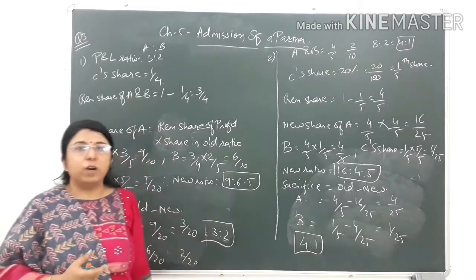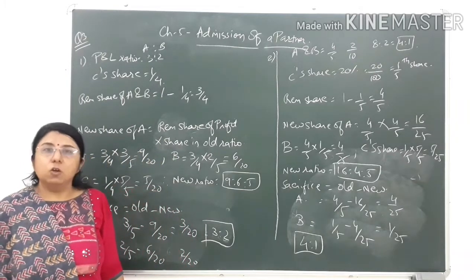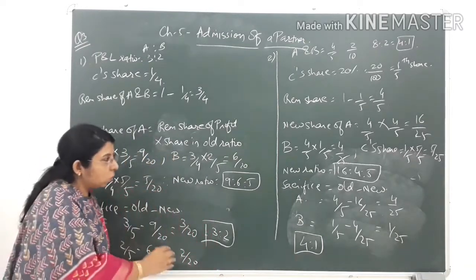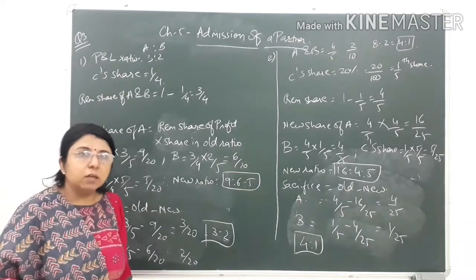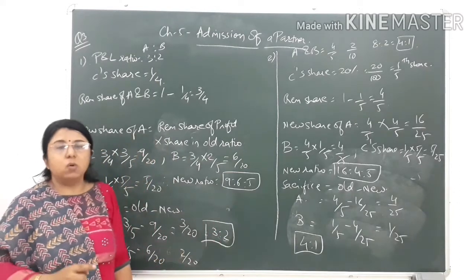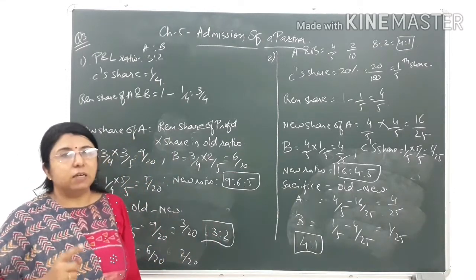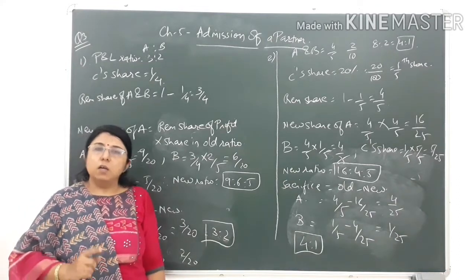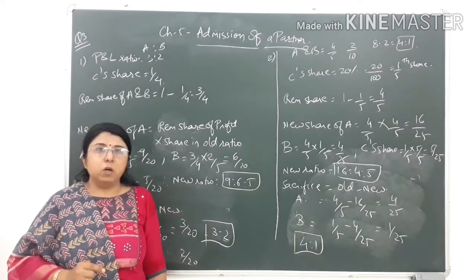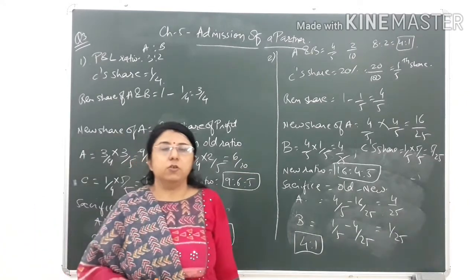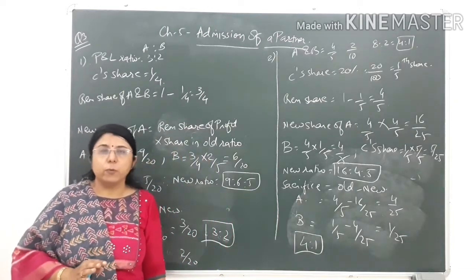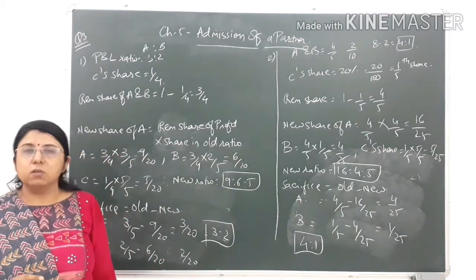In bigger sums also you have to find the sacrifice ratio, or you may have to find the new profit and loss sharing ratio of the partners. So even though these type of sums are not going to be asked in the examination, from the point of view of the bigger sums, these points are very important. Let's start with the first point that we had studied in the adjustments, and that was to find the new profit and loss sharing ratio and the sacrifice ratio. In the last chapter, we had already studied the formula of sacrifice ratio, that is old share minus new share. In this also, we have to follow the same formula of sacrifice ratio, that is old share minus new share.